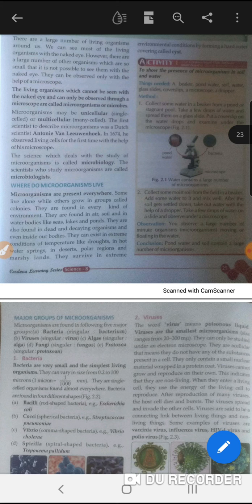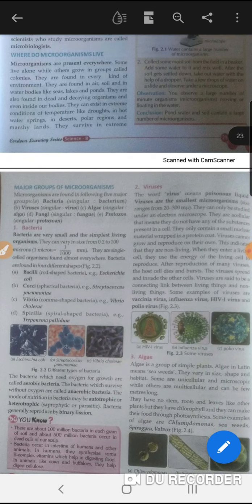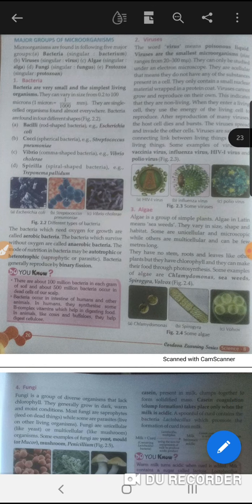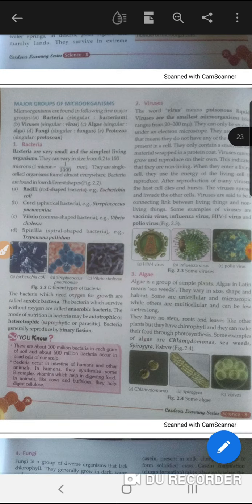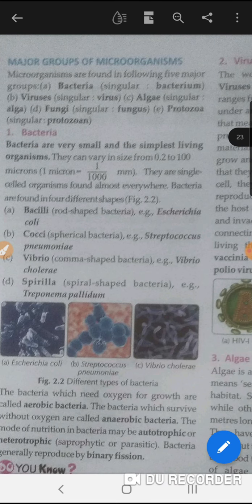Now the classification of microorganisms. What are we going to study? We are going to study the classification of microorganisms. Microorganisms can be classified into 5 parts, that are: first is bacteria, then virus, algae, fungi and protozoa. What are the 5 parts? The 5 parts are bacteria, algae, virus, fungi and protozoa.